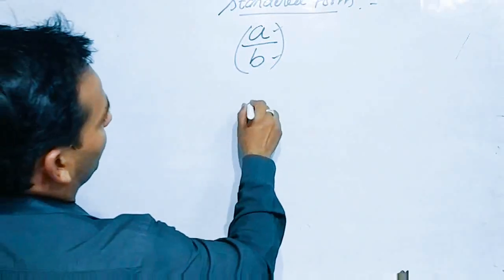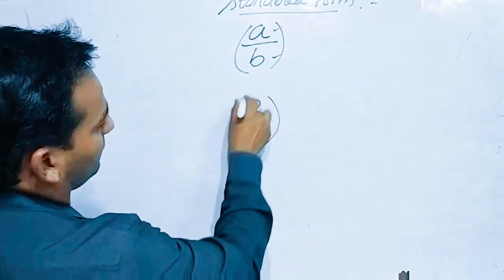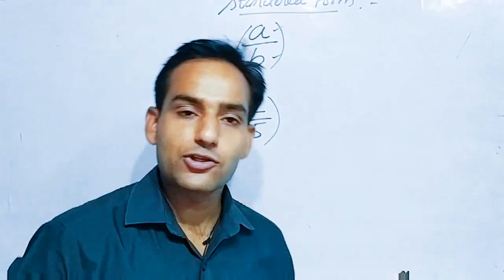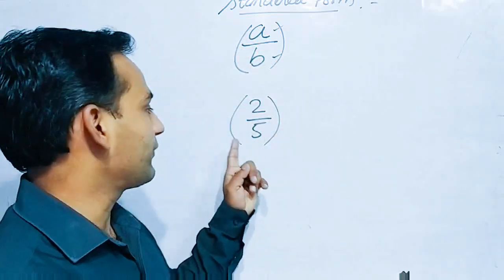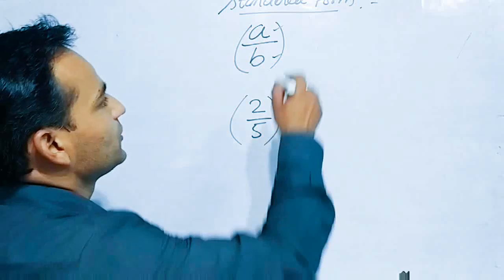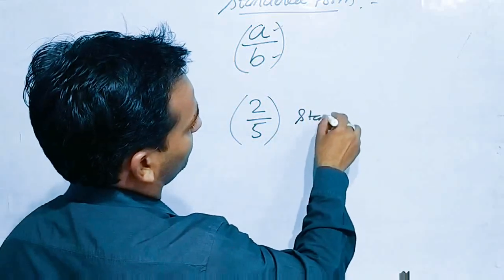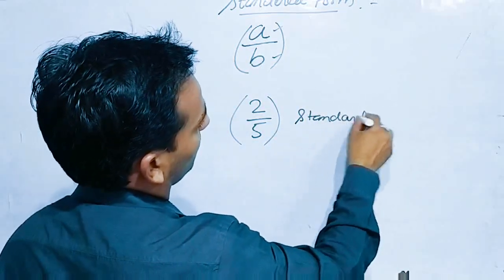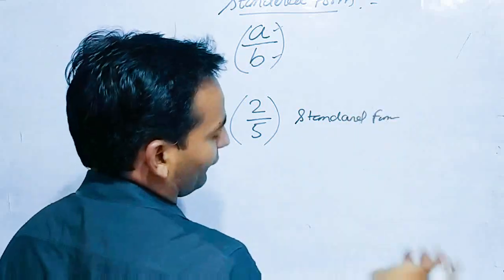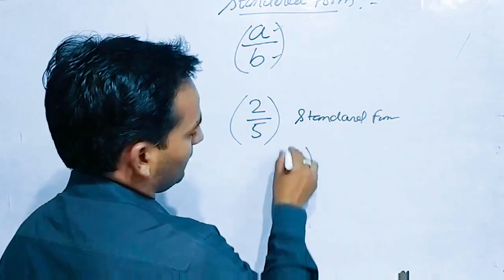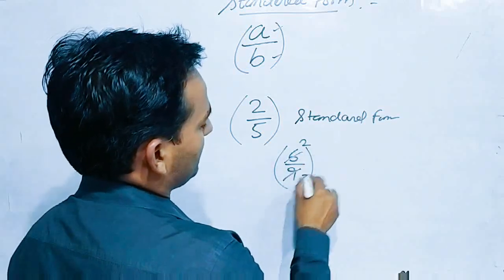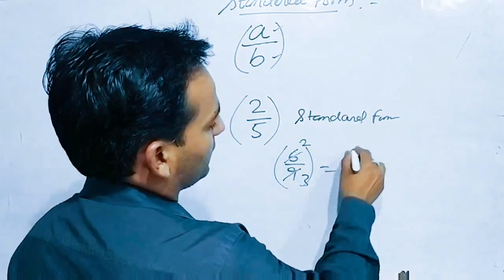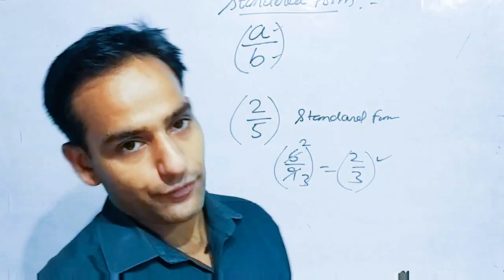Like if we have 2 upon 5, other than 1 there is no divisor of 2 and 5 both. So 2 is in the smallest form, 5 also is in the smallest form. So this is what is standard form. And if I write 6 upon 9, is it in the standard form? No, because 3 2s are 6 and 3 3s are 9. The answer will be 2 upon 3. Now it is in the standard form.